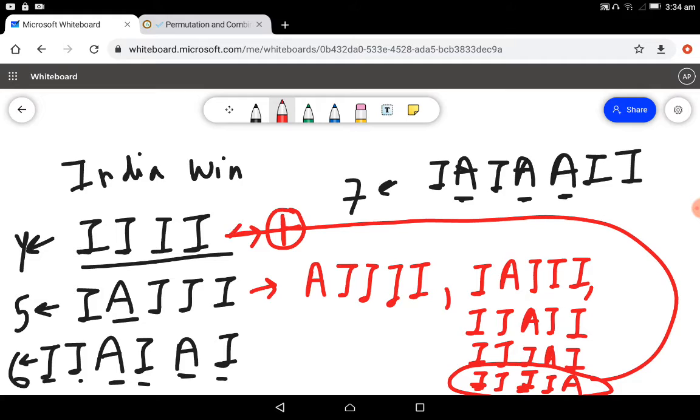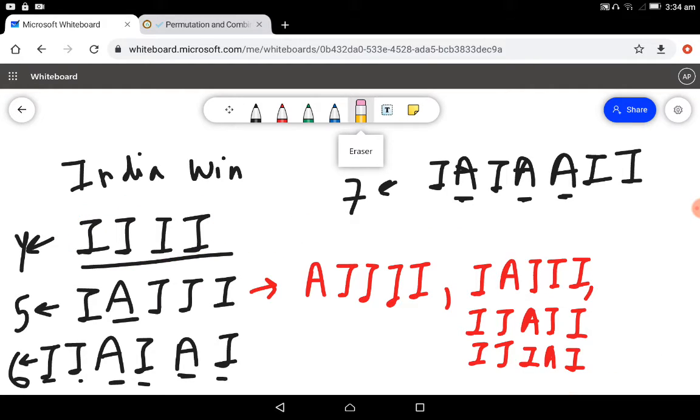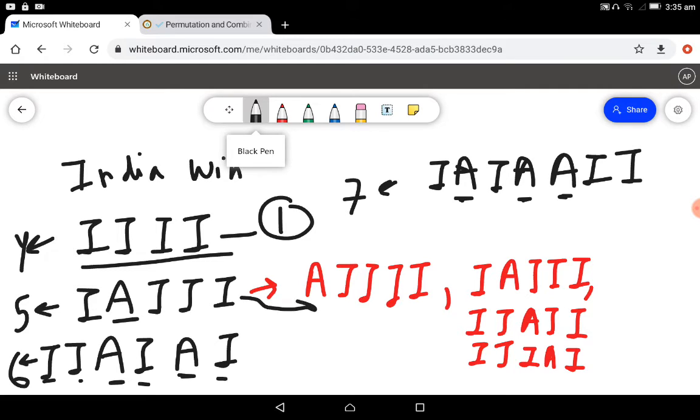Why it is the same is, in both these cases, India is winning the first 4 matches. Now, if India wins the first 4 matches, then India is going to be declared a winner and they will not even play the last match with Australia. So this case is not there. So, when we are counting this case, that is the case for playing 5 matches, I'll write it in a different color so as to bring a little bit of clarity.